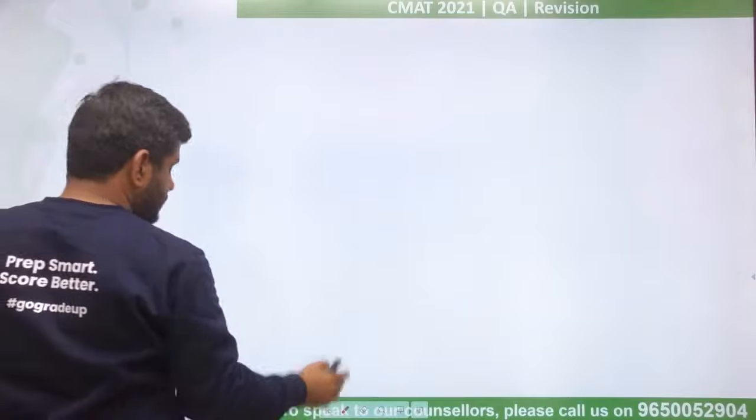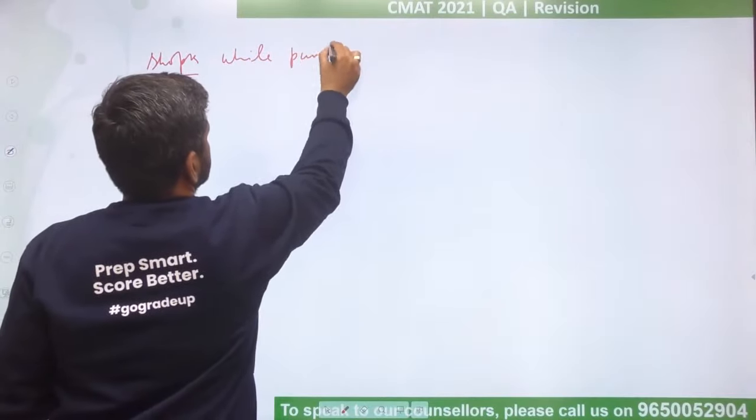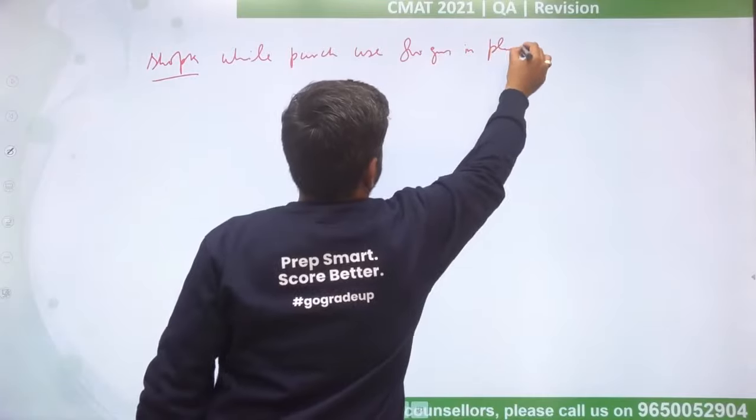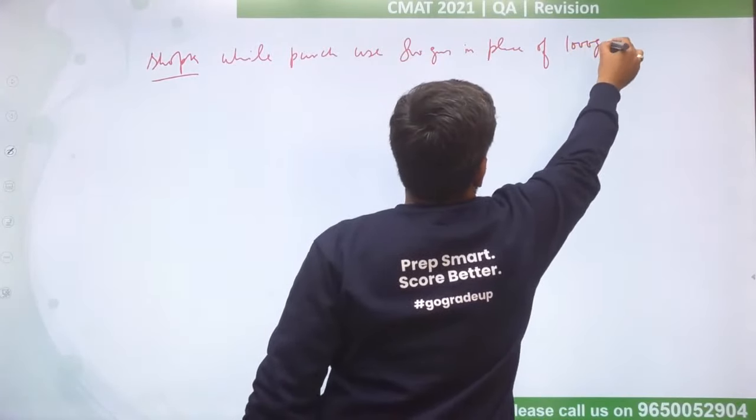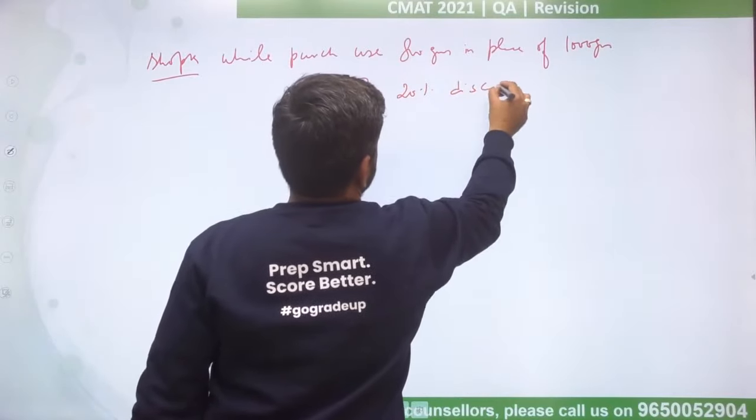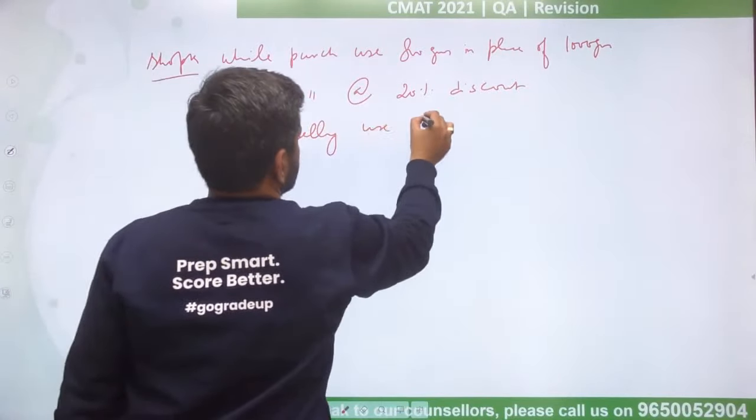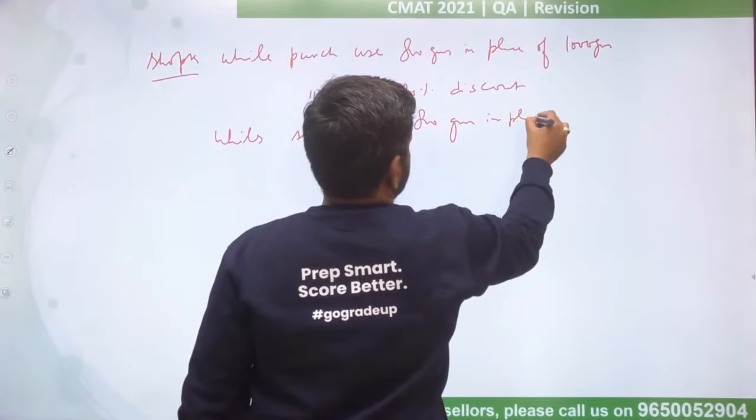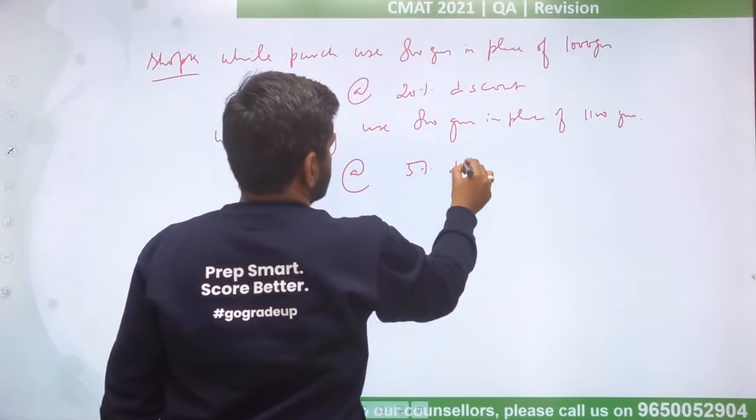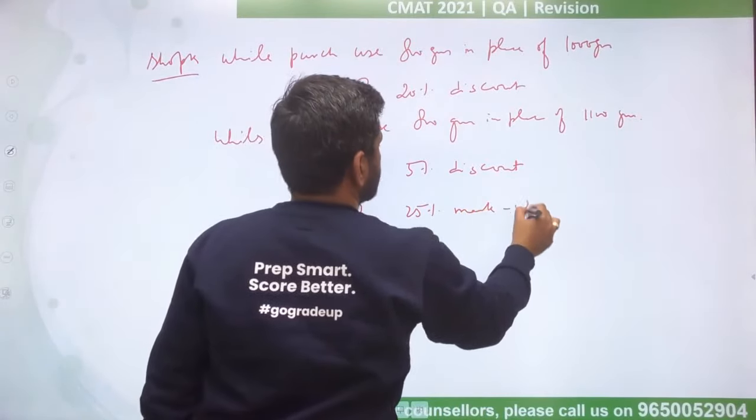So a shopkeeper, while purchasing, uses 800 grams in place of 1000 grams, purchases at 20% discount, and while selling uses a weight of 800 gram in place of 1100 gram and gives at 5% discount and at 25% markup. I am trying to put everything into it.